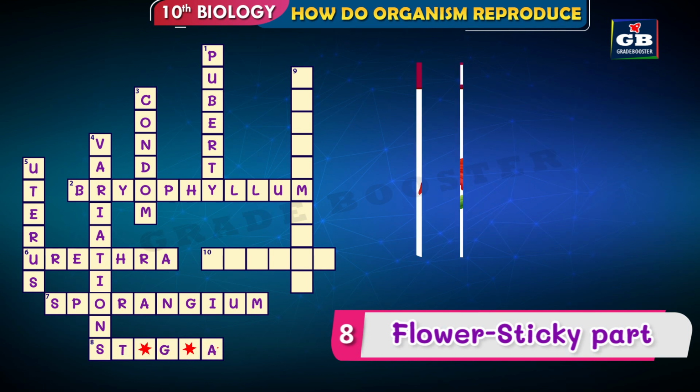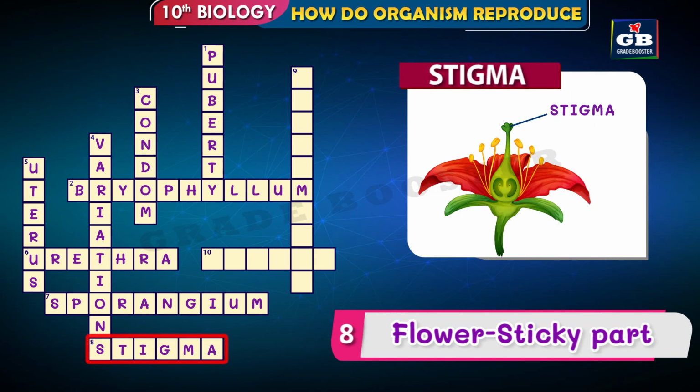The answer is stigma. Stigma is the topmost part of carpel which is sticky. Pollen grains stick to the stigma and germinate.